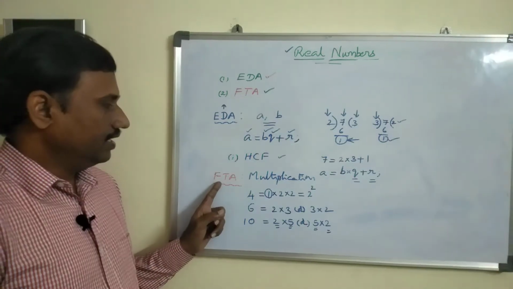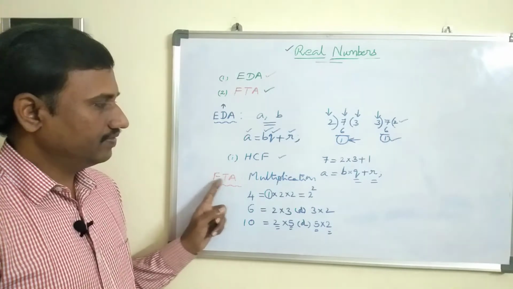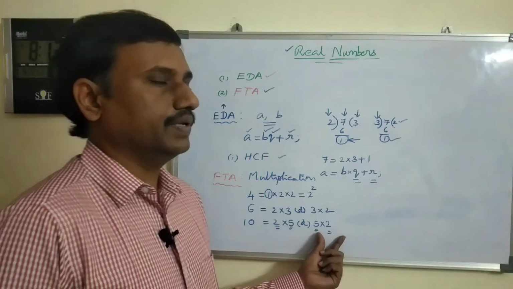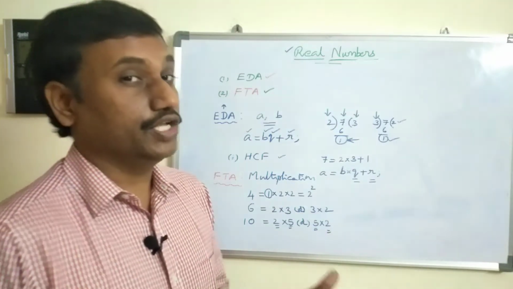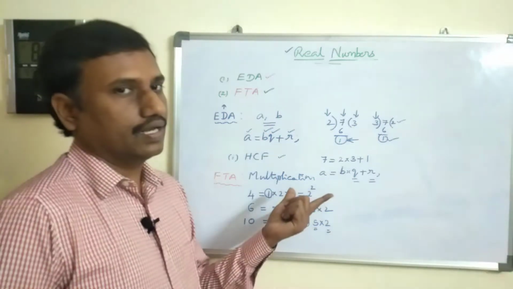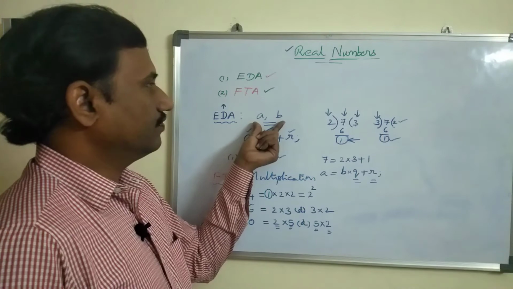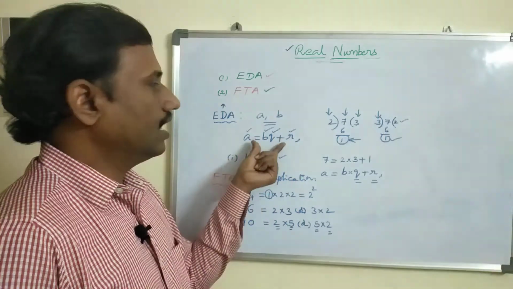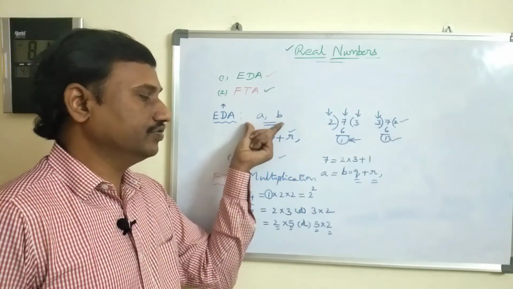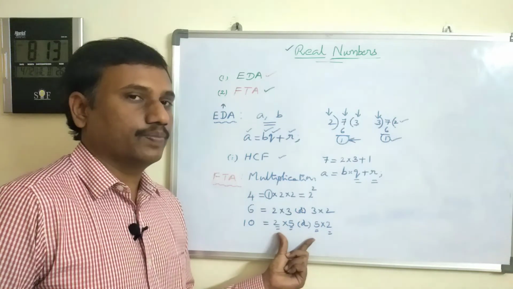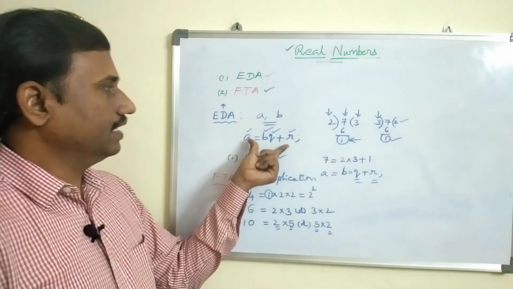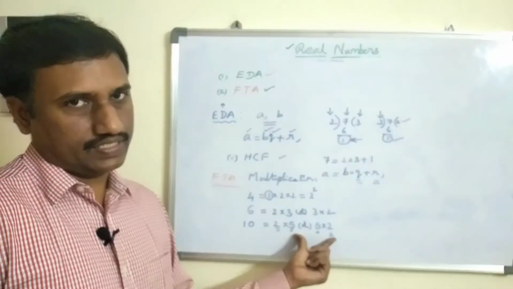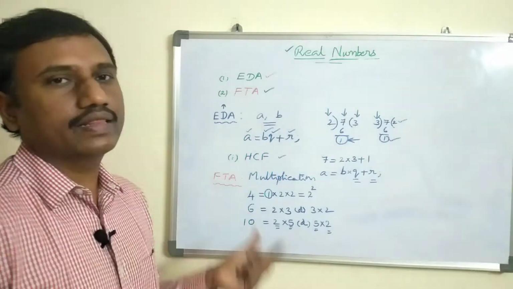Here we are dealing with the fundamental theorem of arithmetic with multiplication. Every composite number can be expressed as the product of prime numbers in a unique way. What the Euclid division algorithm is saying is that the divisibility of two positive integers is also always unique. Divisibility is unique, and prime factorization is unique. Divisibility is dealt with by the Euclid division algorithm, and prime factorization is dealt with by the fundamental theorem of arithmetic.